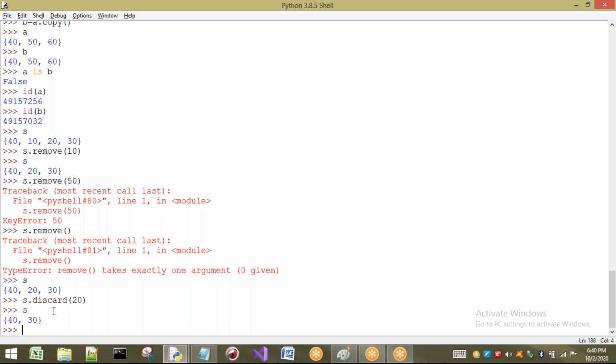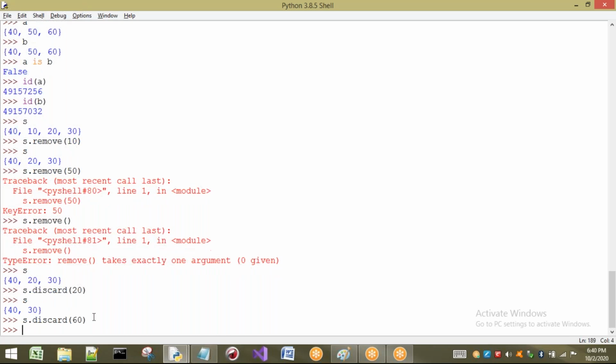But in the case of discard, even if the element is not found, there is no error. Let us see S here, only 2 elements are there. I am going to discard some element which is not present. I will take 60. The elements present in the set are 40 and 30. I will take 60 and see what happens.